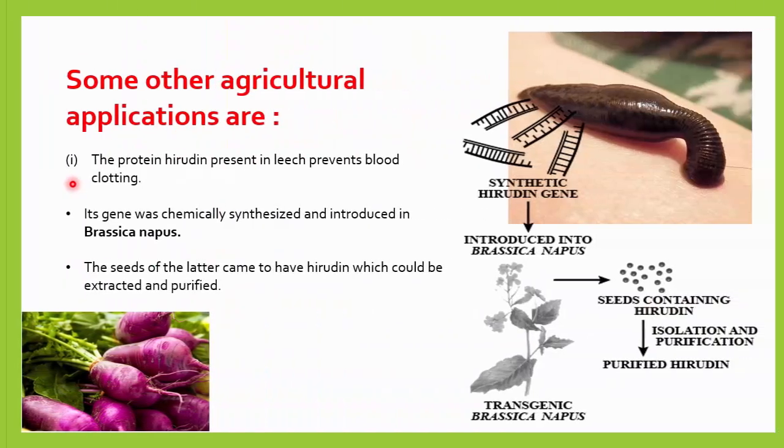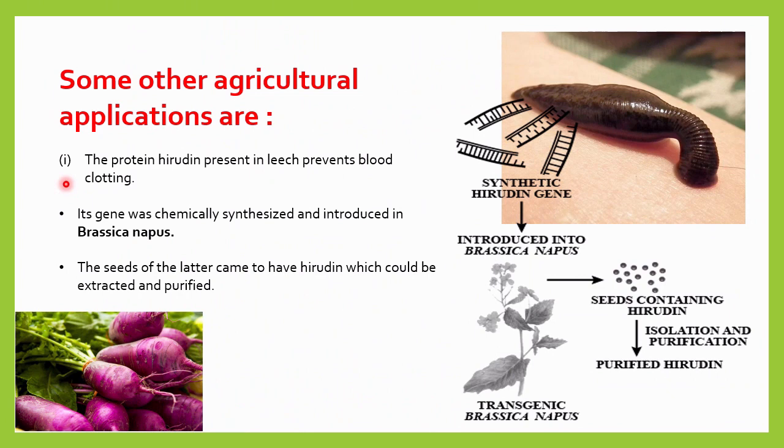Now let me discuss some more examples. The protein hirudin is present in the leech. You can see here, this is the leech which produces the protein hirudin, and this hirudin protein is responsible for preventing blood clotting. So we can chemically synthesize this gene. This is a synthetic hirudin gene, and we can introduce this gene into Brassica napus, that is also called turnip, or shalgam, and the seeds of this plant come to have hirudin. So this is now transgenic Brassica napus, and that can produce seeds which will contain hirudin.